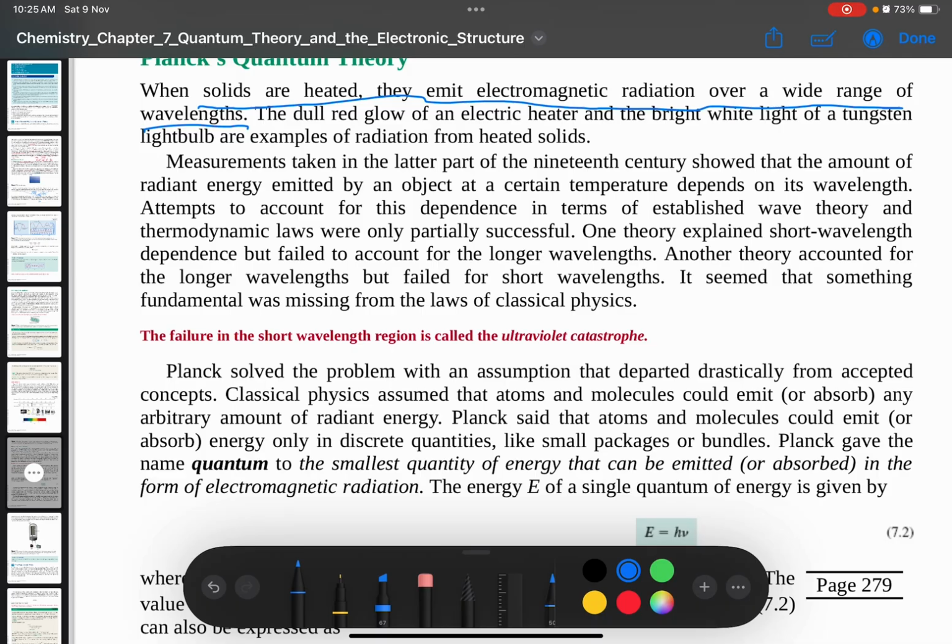Planck solved the problem with assumption that departed drastically from the accepted concept.